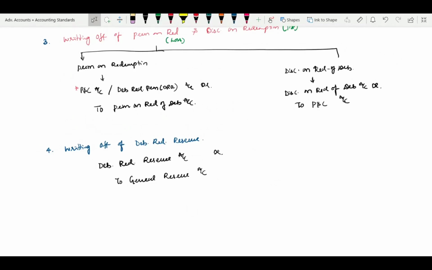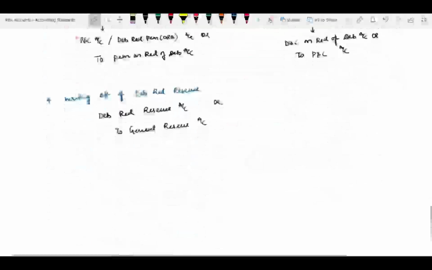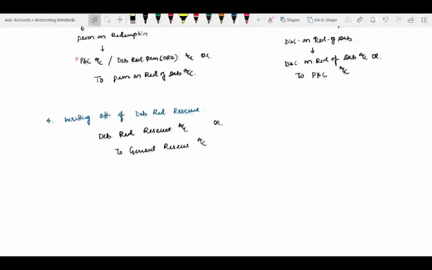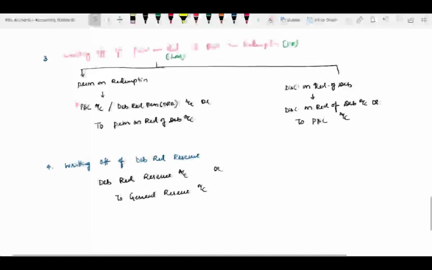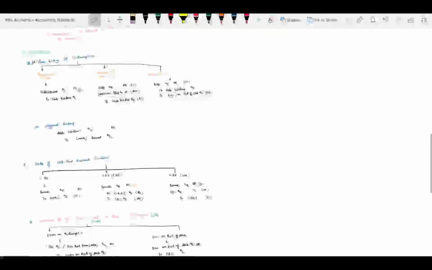So now these are the entries, and the difference in case of lump sum payment. Same thing, to the extent of whatever DRR I am going to release or reverse. If the payment is lump sum, in one shot everything will be closed. Debentures are cancelled, amount is settled, DRR is closed, debenture investments are cancelled in one shot. Correct? Suppose it's the same thing in the same stream, just imagine in the form of installments.